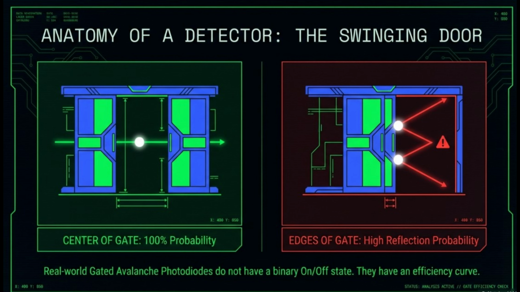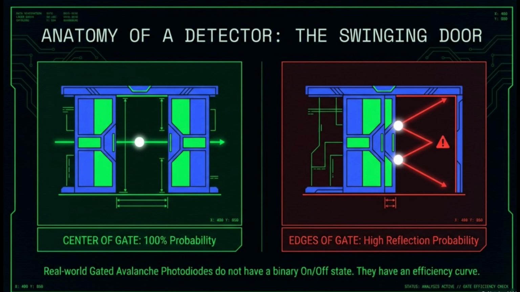Anatomy of a detector: the swinging door. To visualize how Eve manipulates the system, we must look at the anatomy of a detector through the analogy of the swinging door. In our theoretical security proofs, we often treat a detector as a binary switch. It is either on or it is off. In the laboratory, however, gated avalanche photodiodes behave like a high-speed swinging door.